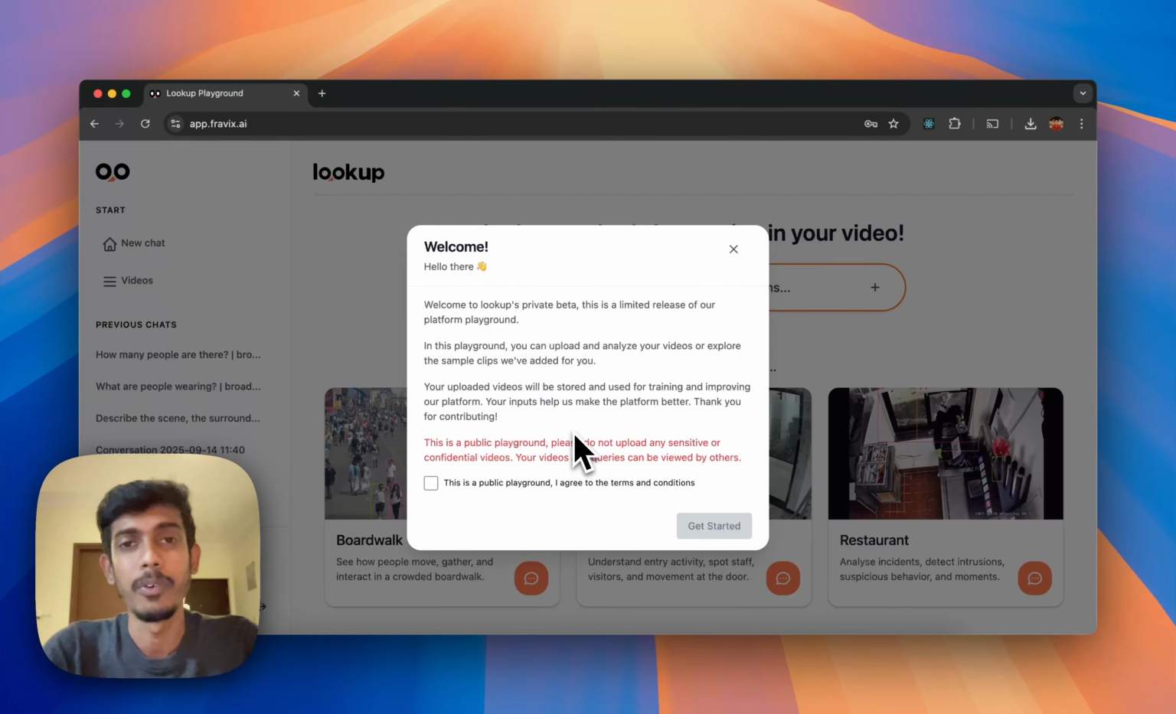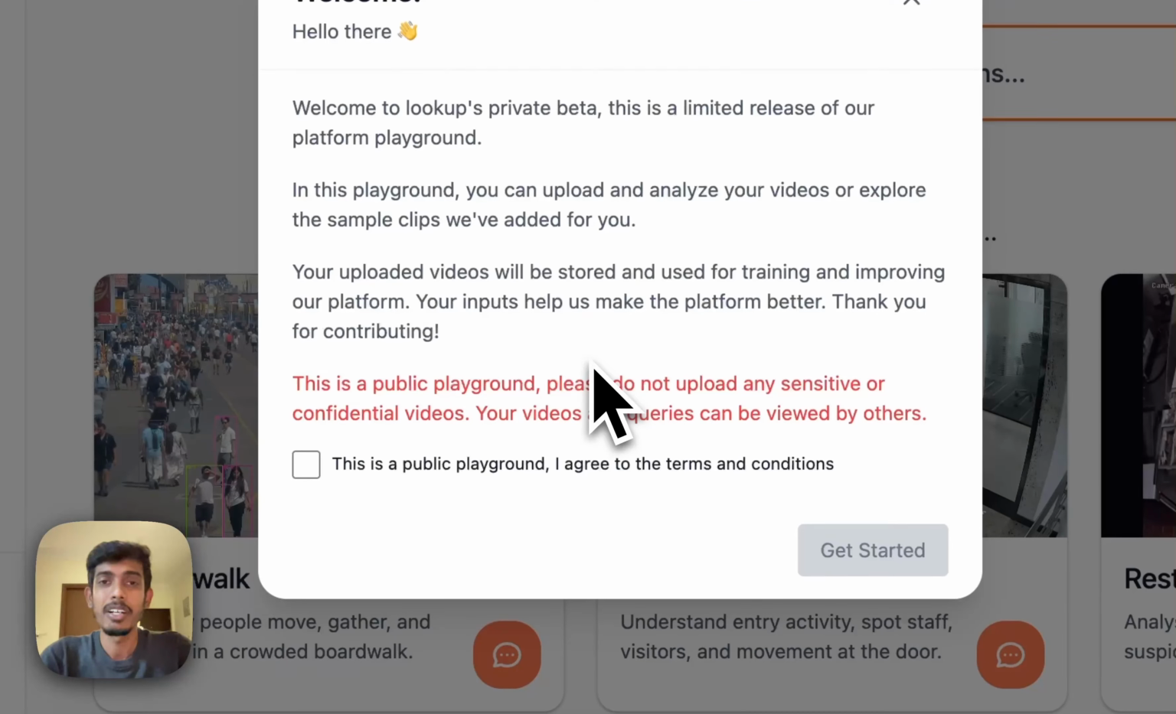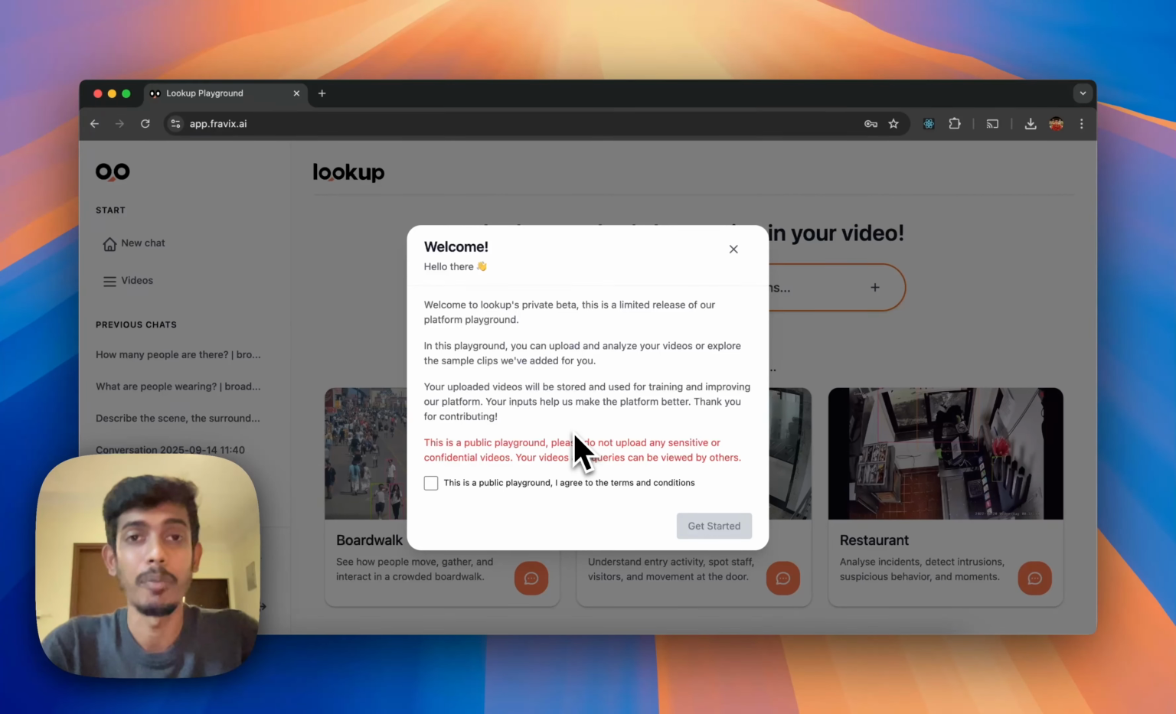Things like objects, counts, events, scenes, actions, and many more. Lookup allows you to ask your video anything. We have built a platform that allows anyone to understand long-form videos over days, months, and year-long periods. We launched our private beta on 15th of August and are opening our public playground to understand more use cases. I would personally like to thank everyone who has contributed their videos and helped us answer you better.